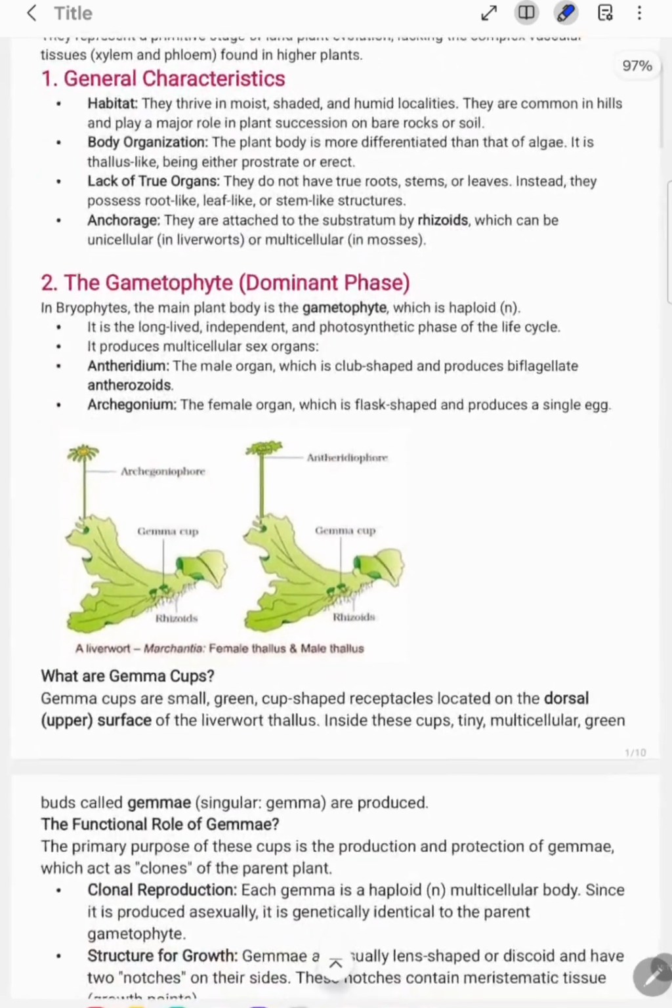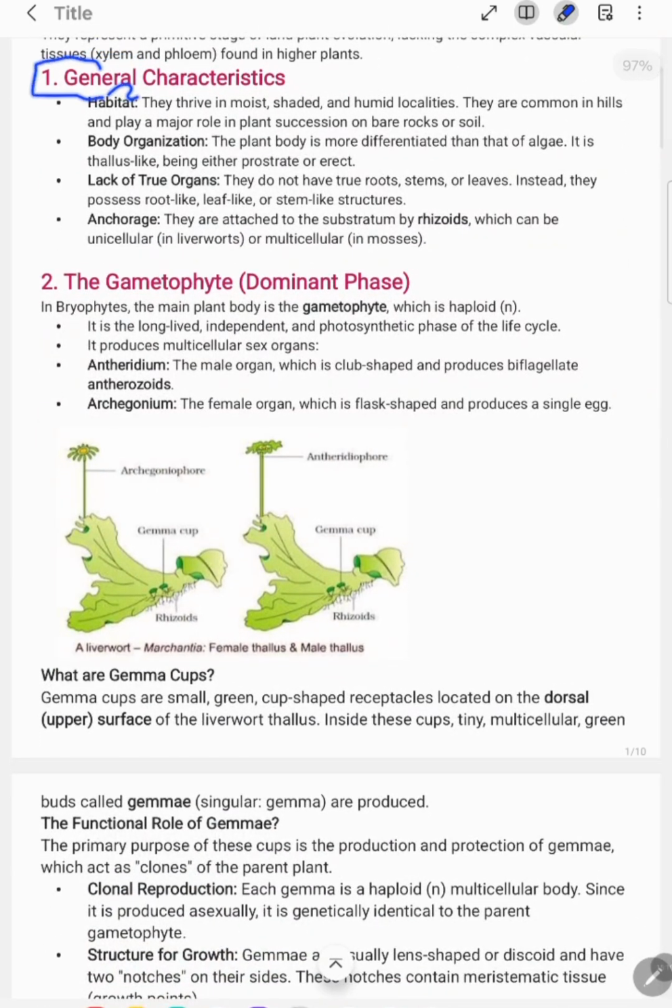Okay, so this was the general characteristic of the bryophyte. We have studied its habitat, the body organization, another characteristic feature which is the lack of true organs, then the anchorage, how they are attached to any kind of substratum over which they are growing. Okay, any material over which the plant is growing.